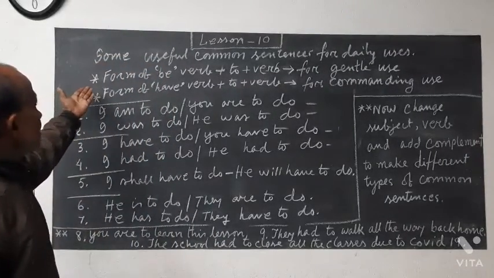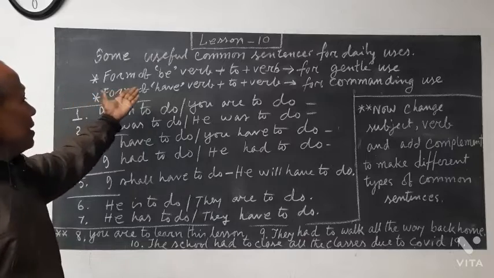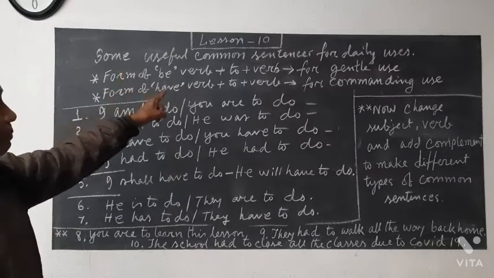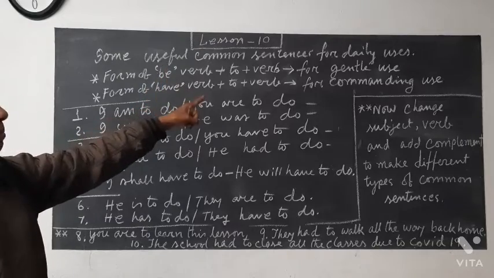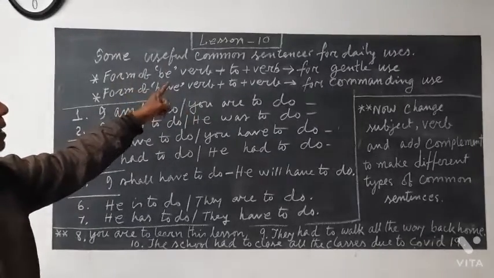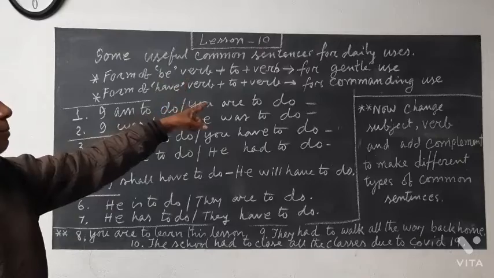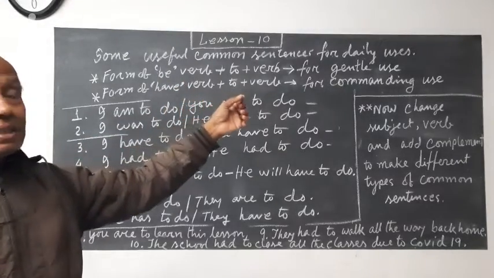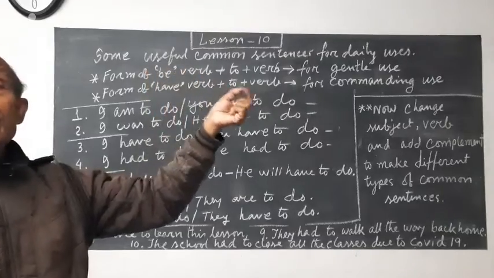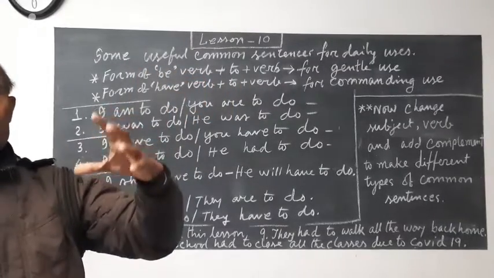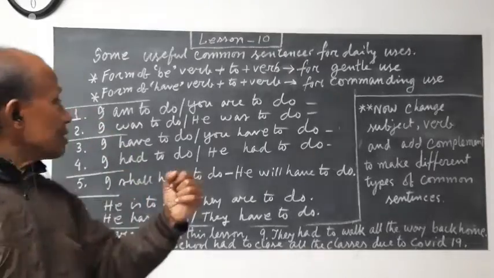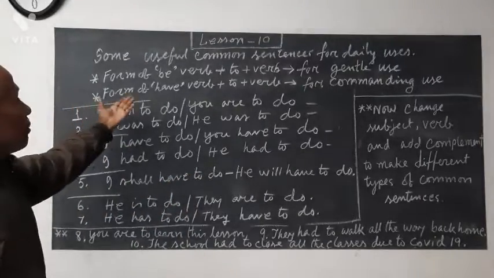So number one, the star-marked line, is this: use the form of be verb plus to plus verb. When we use this format, the meaning that comes is gentle, not commanding, not enforcing, not forcing, not emphasizing. And then next is the form of have verb